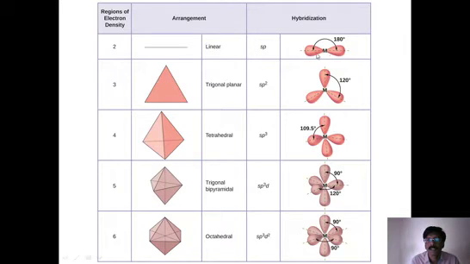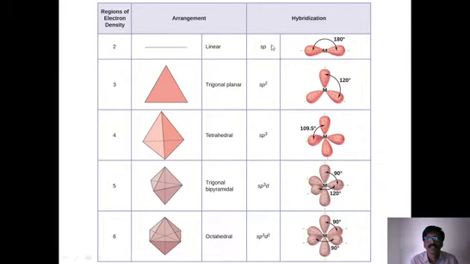One orbital is on the left side, another orbital is on the right side. This is not a p orbital. The name of this orbital is sp hybrid orbital. We should not call this an s orbital or p orbital. We have to call this an sp hybrid orbital.